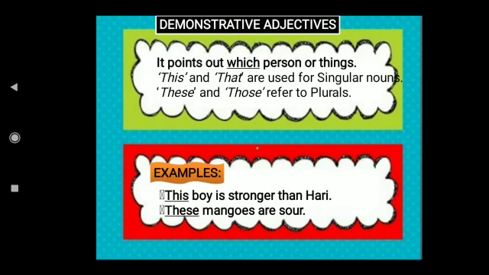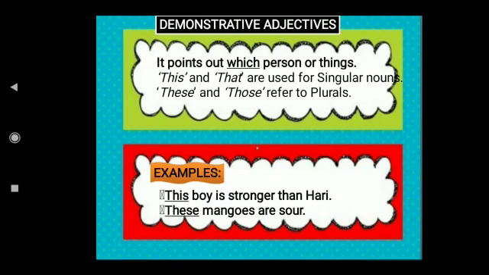That is a very far thing, and if it is plural, then you will say those. See the example: this boy is stronger than Harry. This means he is very near to you, and these mangoes are so, also very near. This pencil belongs to that boy includes both near as well as far. So this is what demonstrative adjectives are.